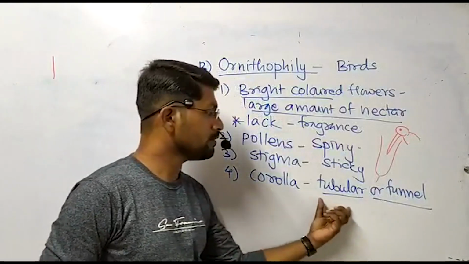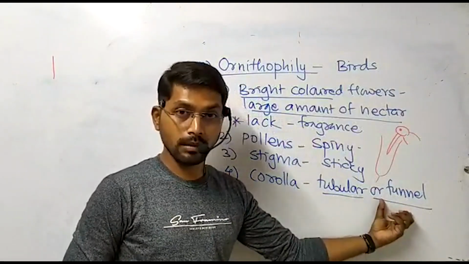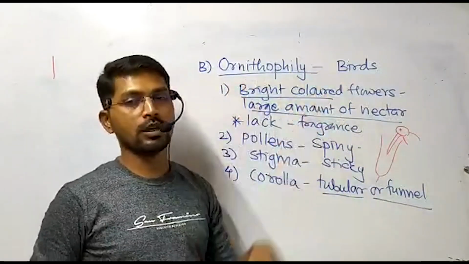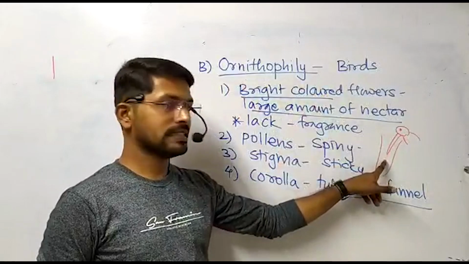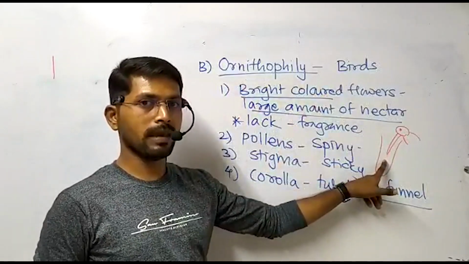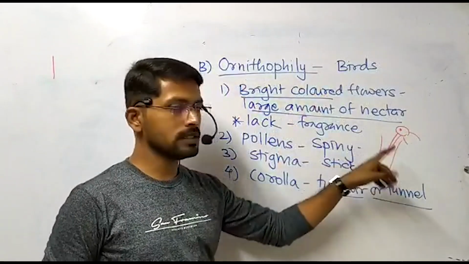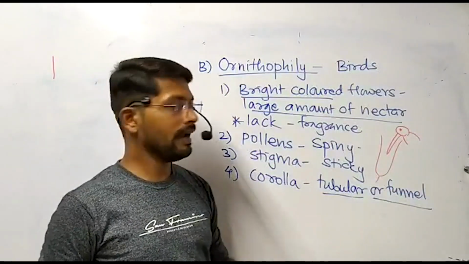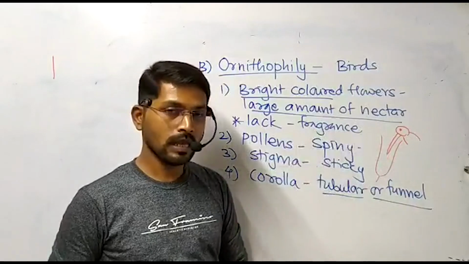So due to the presence of the tubular or funnel shape, infundibuliform, what we call the corolla, is the characteristic feature of ornithophilous flower, and it is facilitating, supporting the mechanism of pollination because birds can easily dip their beak inside the corolla to feed on the nectar and thereby pick up the pollen grains.